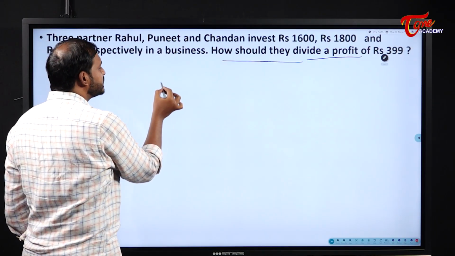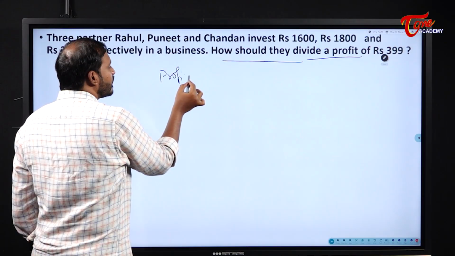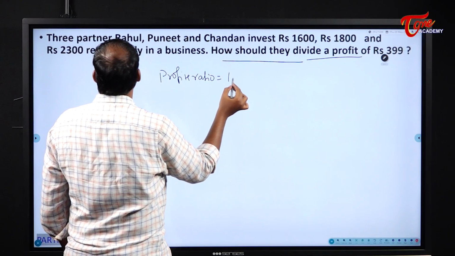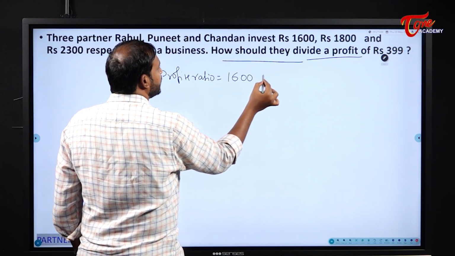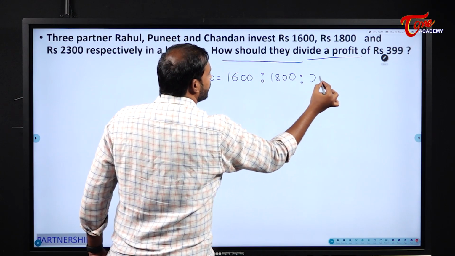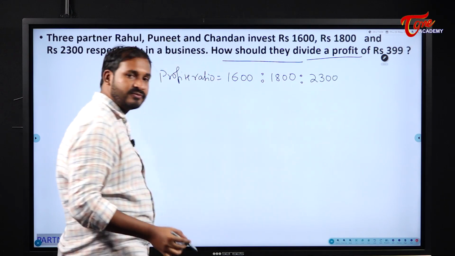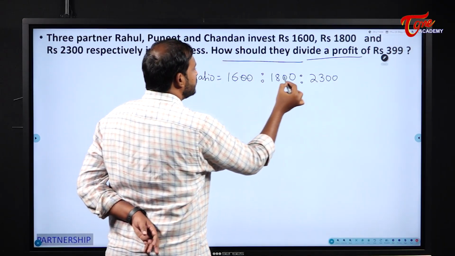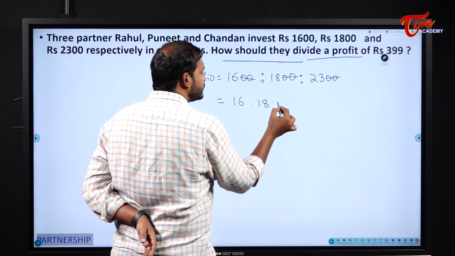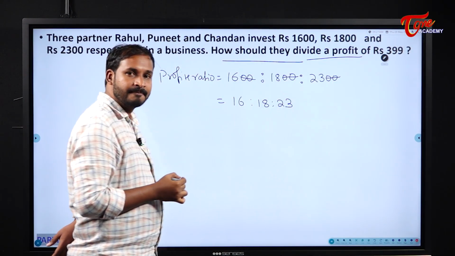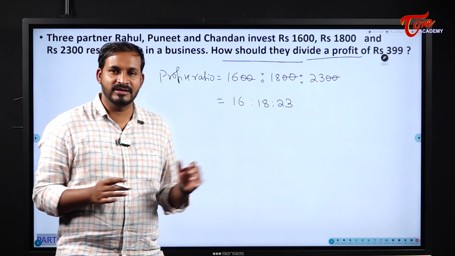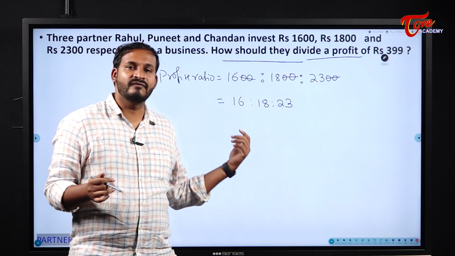So these are their investments, which means what should be their profits ratio? The first person invested 1,600, the next person invested 1,800 and the last person invested 2,300. The zeros will get cancelled and the ratio should be 16:18:23. Can we cancel it further? No. What is the reason? We got one prime number. In the ratio, if we have one prime number, that's it. We cannot cancel it further.